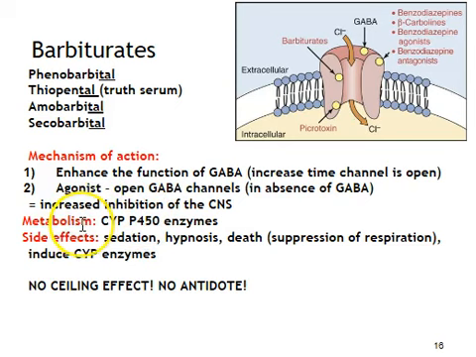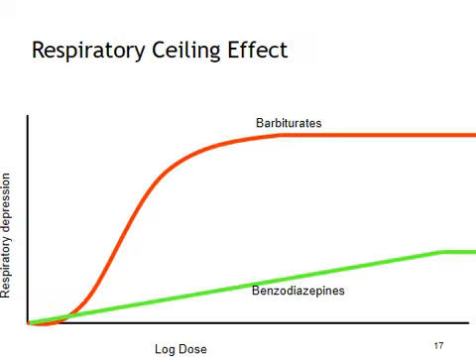In terms of their biotransformation or metabolism, there are numerous enzymes involved in the conversion of these drugs to their active components. Side effects include sedation, hypnosis, death by way of respiratory depression, and induction of enzymes, of course. These drugs do not have a ceiling effect, and there is no antidote. They cannot be reversed, which is why they're so dangerous.